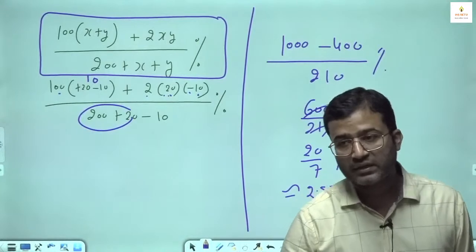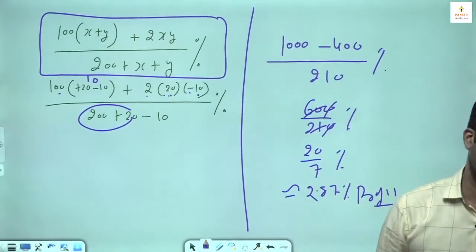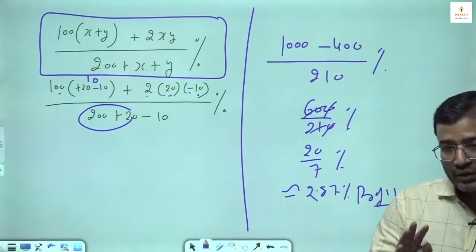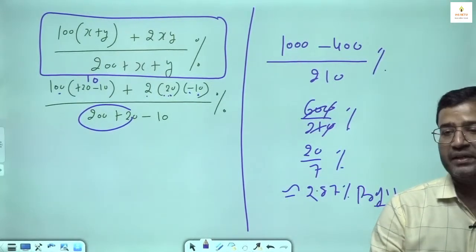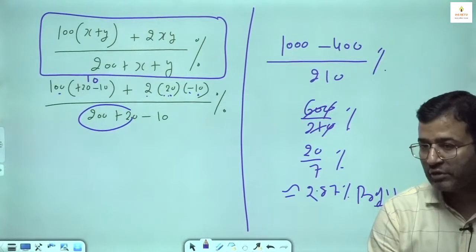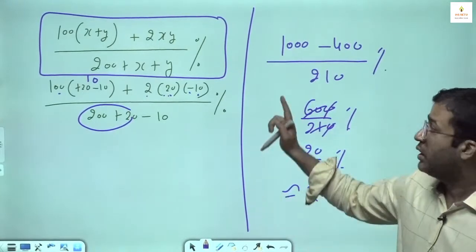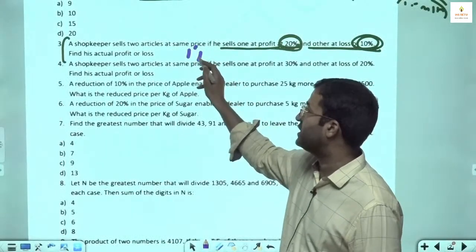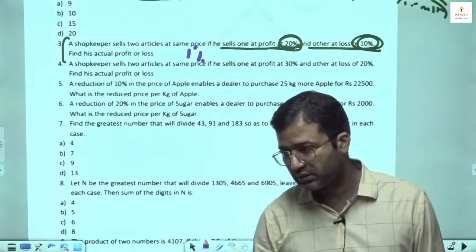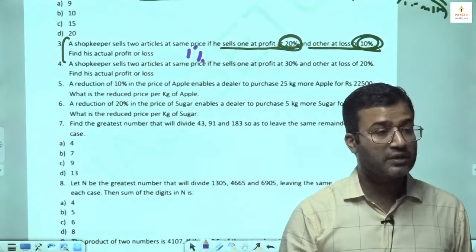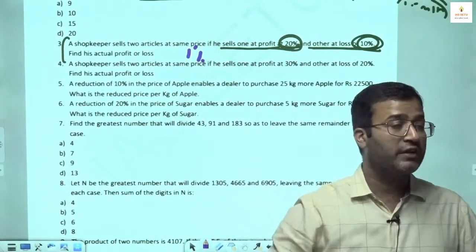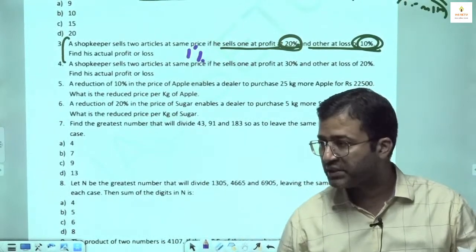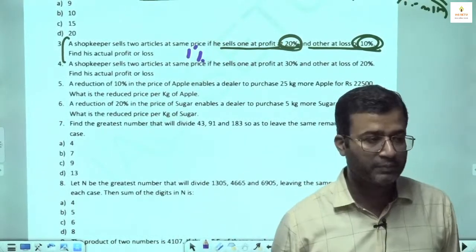Because the alternate method will be double time consuming, and more difficult. Let me tell you, because this is the last moment, I will not complicate things. Only 1% chance this type of question will be asked. From this type, 99% chance they will say 10% profit, 10% loss, 20% profit, 20% loss, 30% profit, 30% loss.